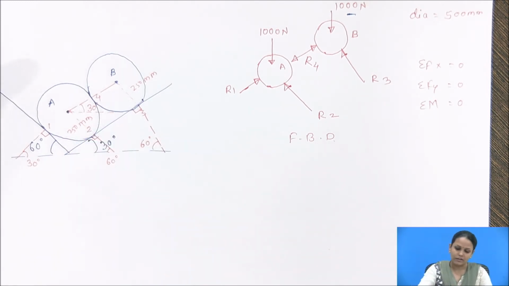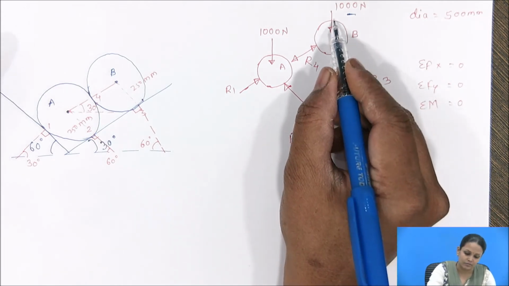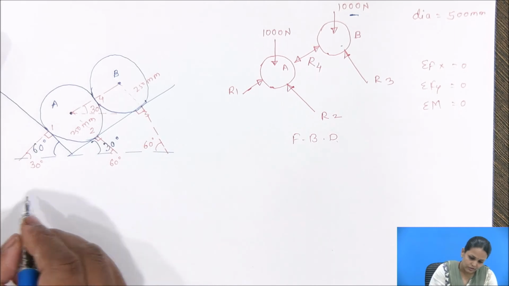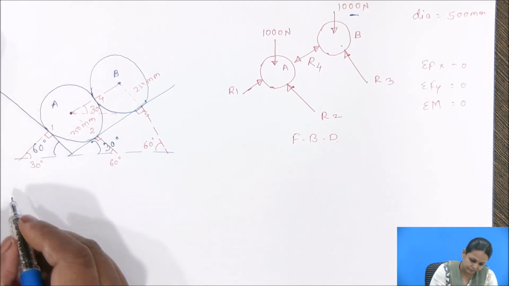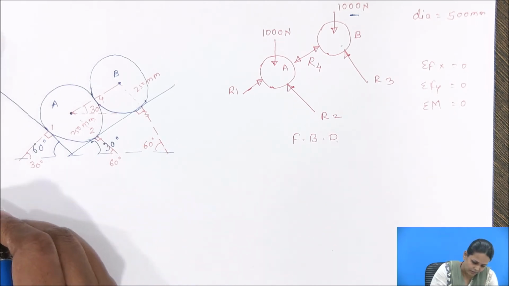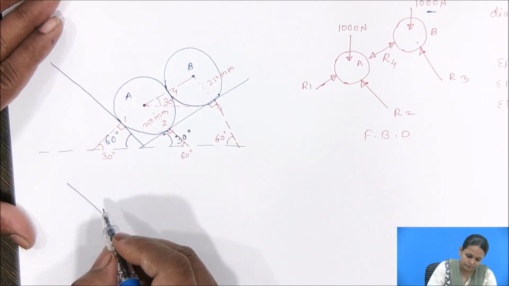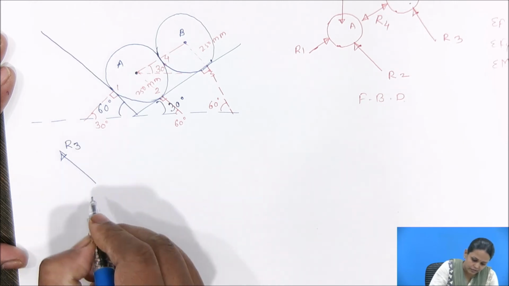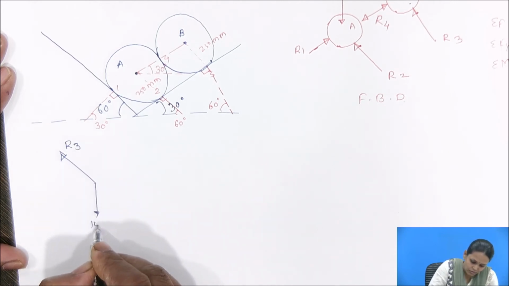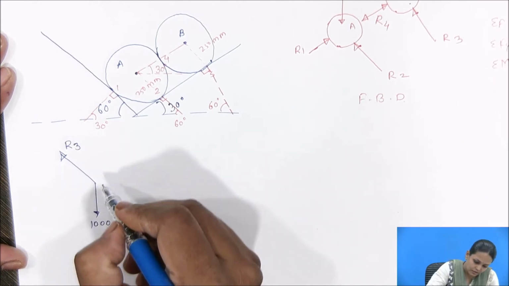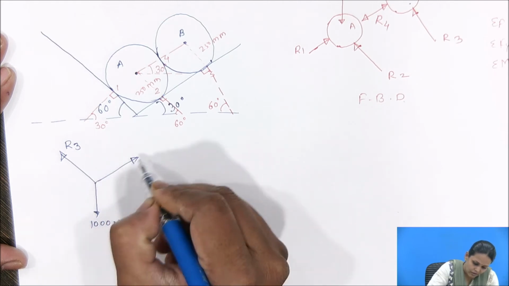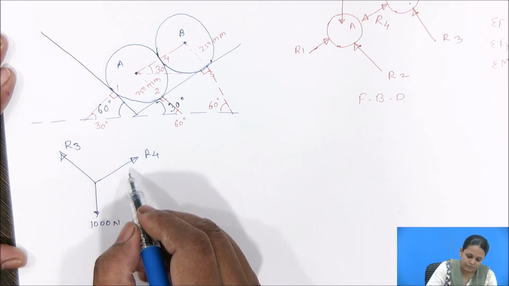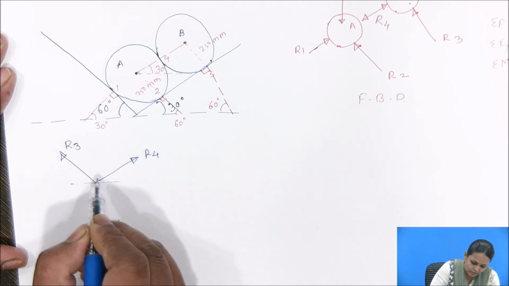Now I will apply Lami's theorem for sphere B. It would be reaction R3, W acting in the downward direction, and the reaction R4.